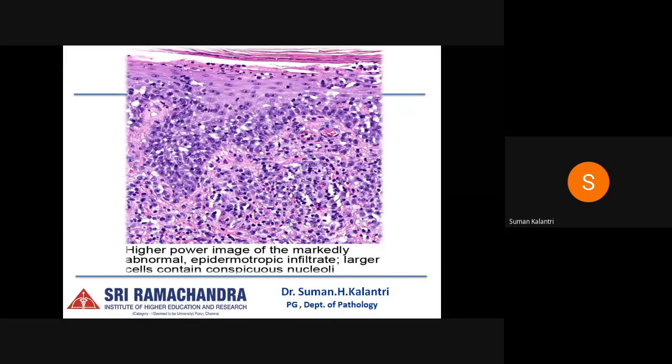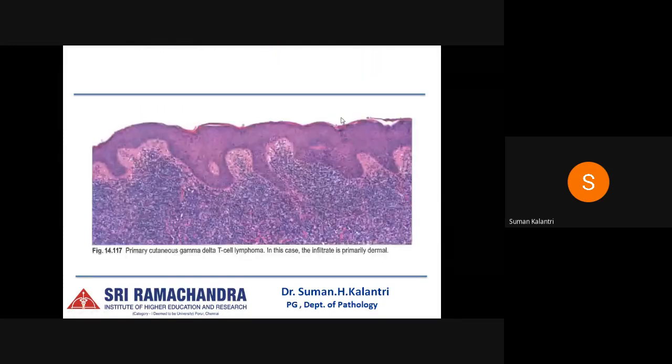And often we can find more than one histological pattern present in the same patient in different biopsies or within a single biopsy specimen. So here we can see a markedly abnormal epidermotropic infiltrate of large cells with conspicuous nucleoli. So this is basically an epidermal lesion. Next, this is a purely dermal infiltrate where the epidermis is not affected, but we can see the diffuse infiltration of the atypical cells in the dermis.